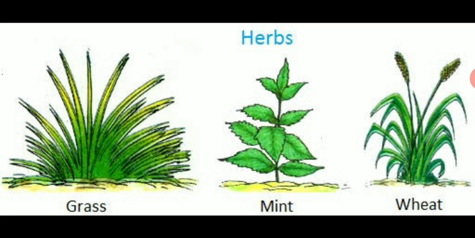And what are the differences between trees, shrubs and herbs? Herbs live for a short period of time. Trees live for a long period of time. And shrubs also live for a short period of time. And herbs also live for a short period of time. The leaves, flowers and seeds of these plants are used to make medicines and add flavors to food. So now Tom, you can identify trees, shrubs and herbs.